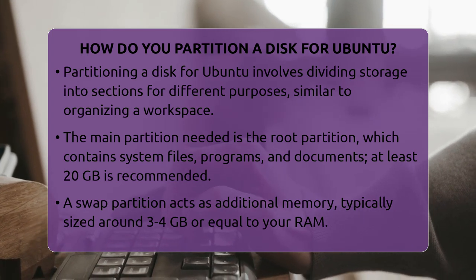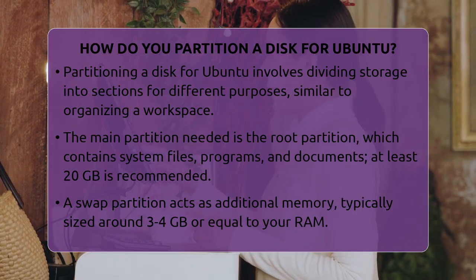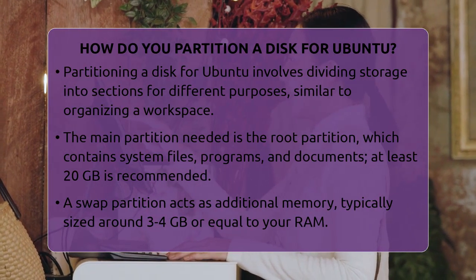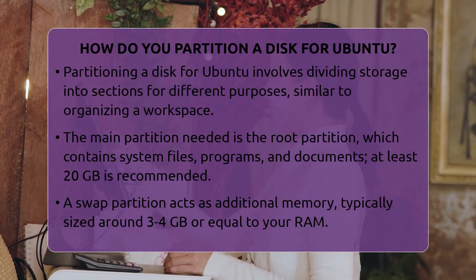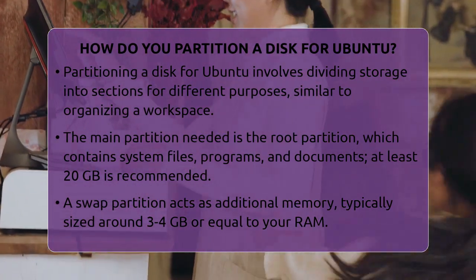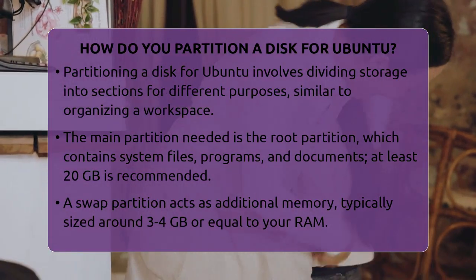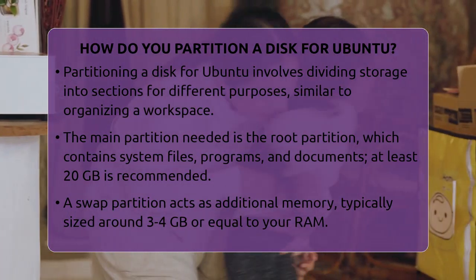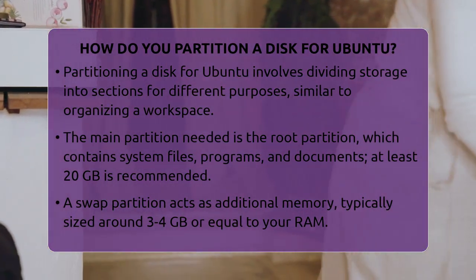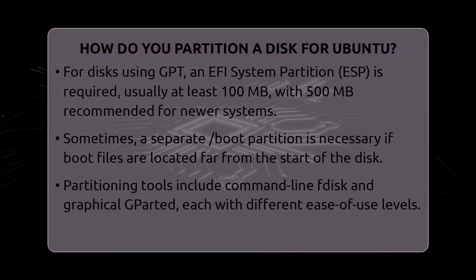First, you need to understand what parts your system needs. The main one is the root partition, which holds all your system files, programs, and documents. Ubuntu recommends at least 20 gigabytes for this, but 15 gigabytes can work for simple setups. Then there is the swap partition, which acts like extra memory. It helps when your system runs out of RAM. Usually, sizing it around 3 to 4 gigabytes works well, or equal to your physical RAM if you have a